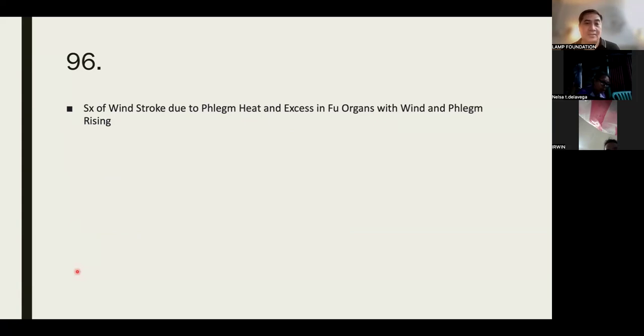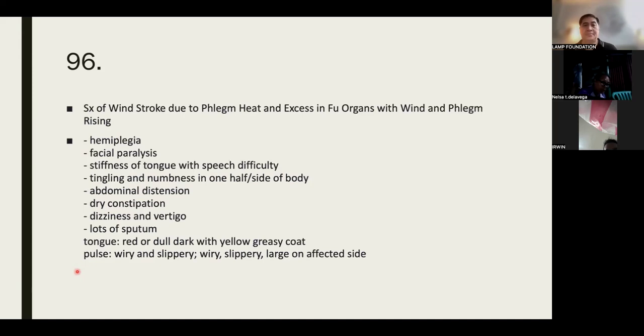Wind stroke due to phlegm heat and excess in full organs with wind and phlegm rising. Symptoms would be hemiplegia, facial paralysis, stiffness of tongue with speech difficulty, tingling and numbness in one half or side of body, abdominal distension, dry constipation, dizziness and vertigo, lots of sputum. The tongue would be red or dull, dark with yellow greasy coat. Pulse would be wiry and slippery or wiry, slippery, large on affected side.